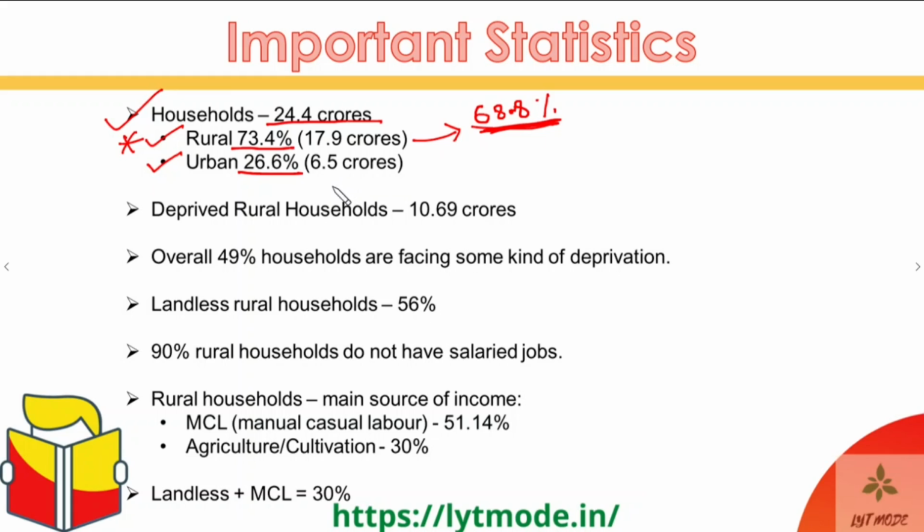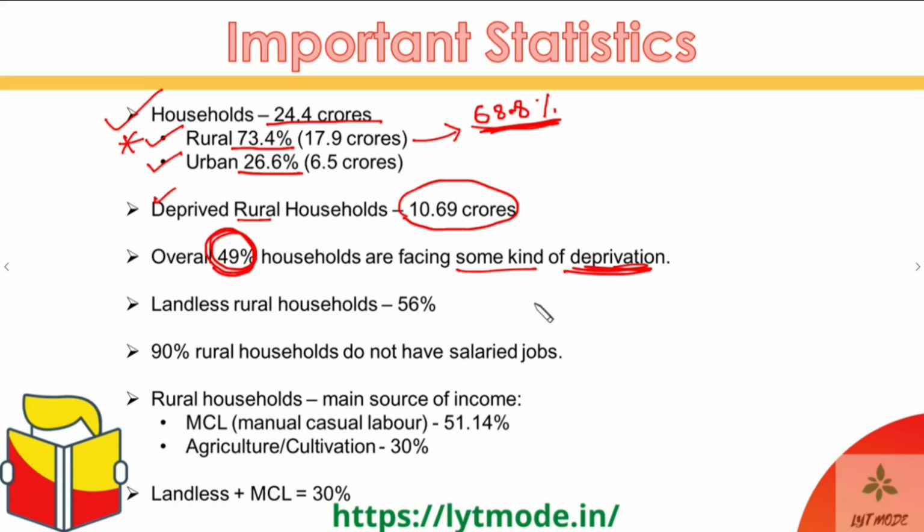Okay guys, then moving ahead, out of the rural households, almost 10.7 crore households are deprived. And overall, if you calculate for entire India, 49% of the households, that is a really high figure, are facing some kind of deprivation.